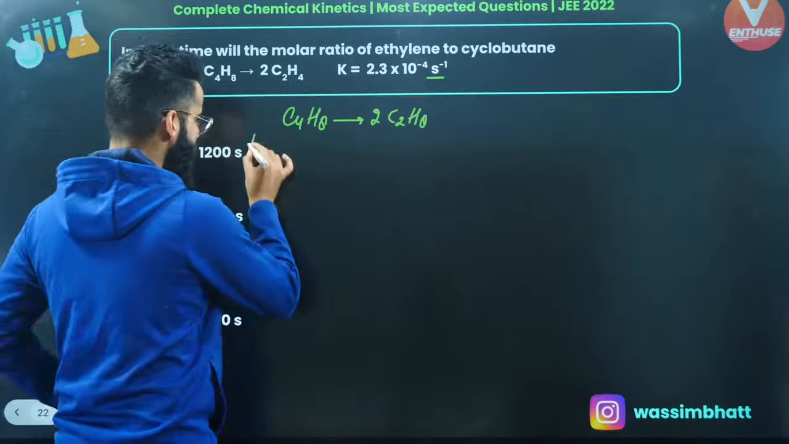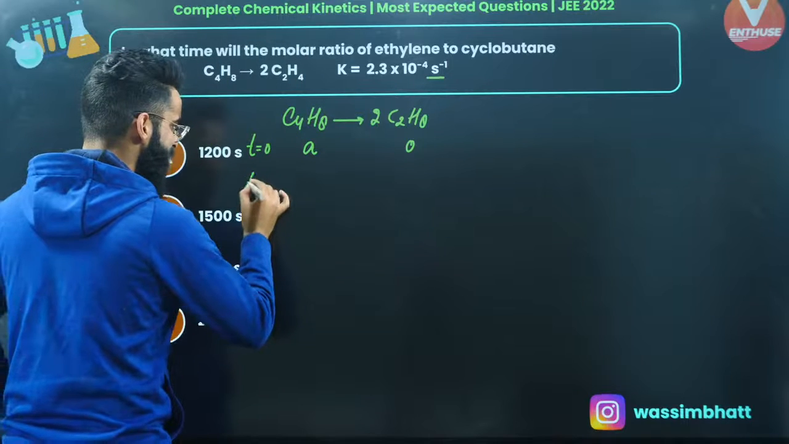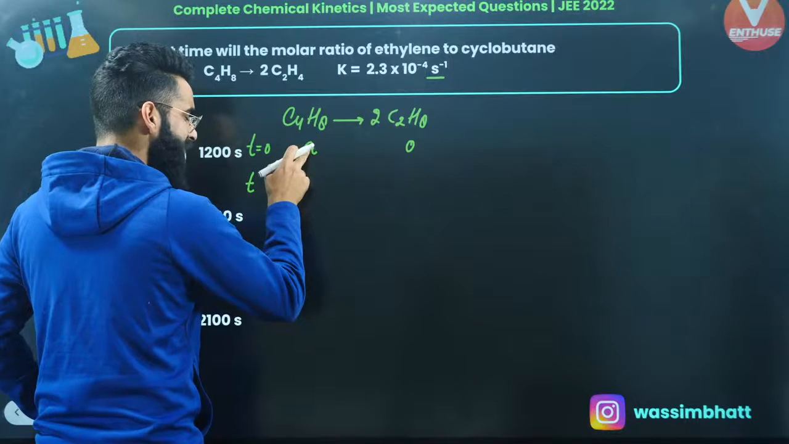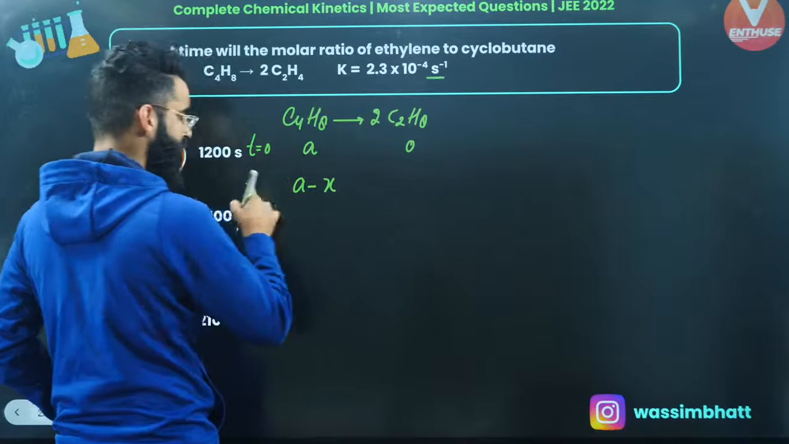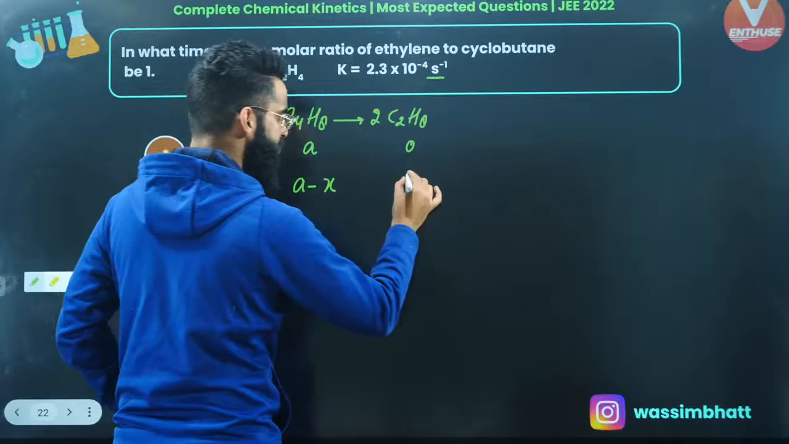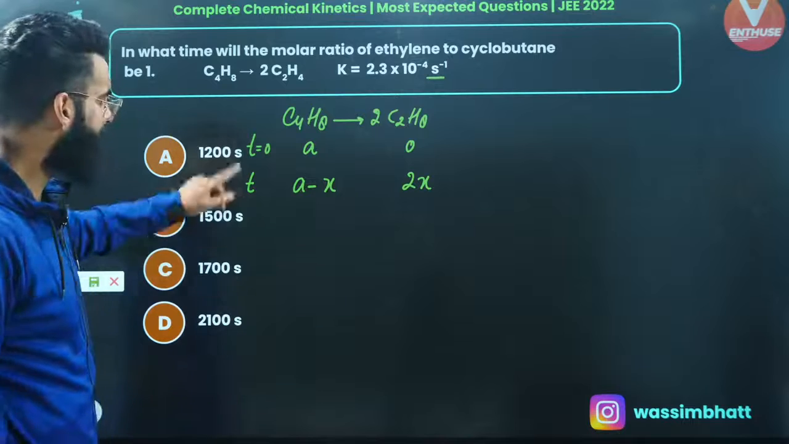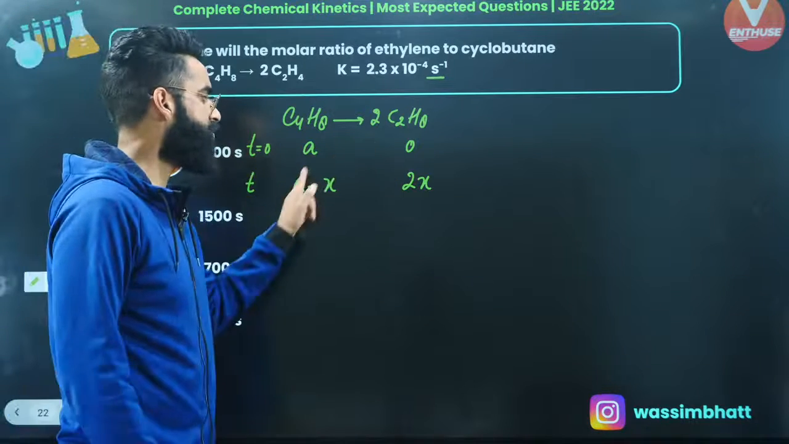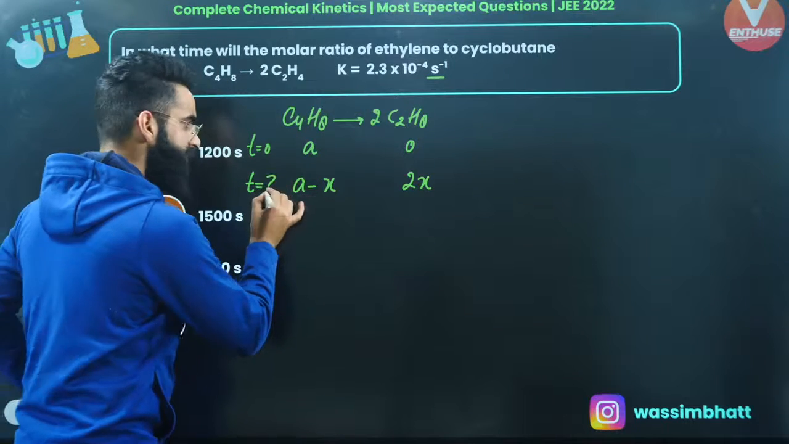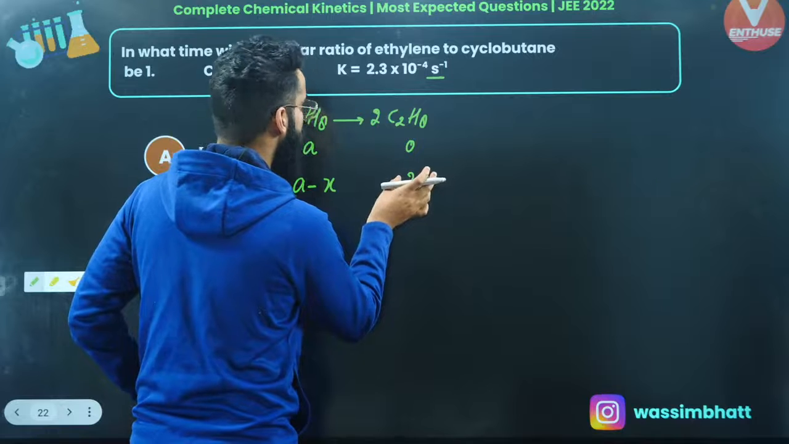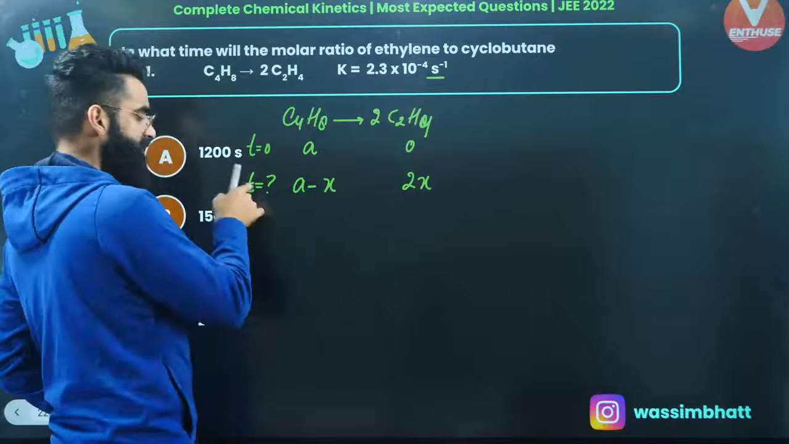Now first thing, at time t equal to 0, let's say I've got A moles of reactant and the product is going to be 0. Let's say at some time t, out of A moles of reactant, X moles got dissociated into the products, so I'll be left with A minus X moles of reactant at time t. Now 1 mole gives 2 moles, so from X moles you would have got 2X moles over here. What do I need to calculate? I need to calculate the time at which the molar ratio of moles of C2H4 to that of C4H8 becomes 1. So this is T which I need to calculate.